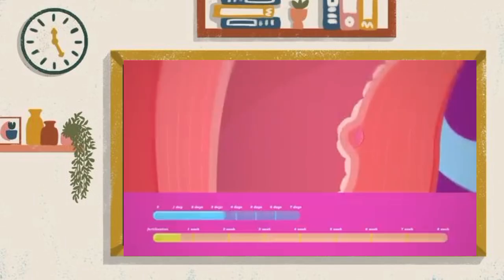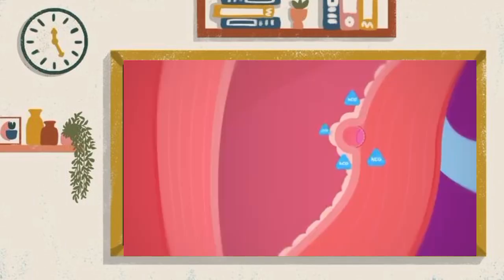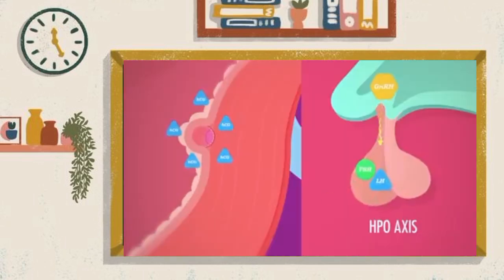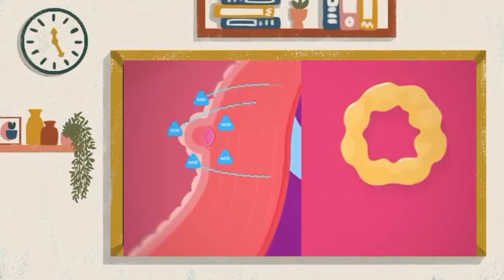If all goes according to plan, implantation takes about 5 days and finishes up around 12 days after ovulation, right around when menstruation would otherwise kick in and slough off the endometrium. If that happened, it would be bad, so trophoblasts secrete a luteinizing-like hormone called human chorionic gonadotropin, or HCG. This hormone bypasses the whole hypothalamic-pituitary-ovarian axis, if you remember that, and talks directly to the corpus luteum, telling it to keep pumping out estrogen and progesterone.